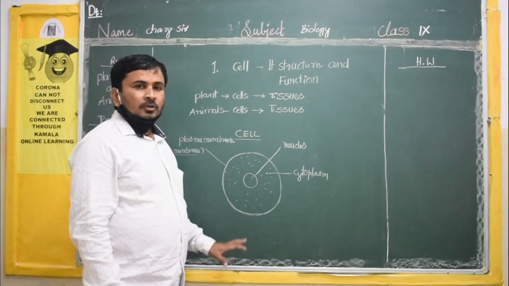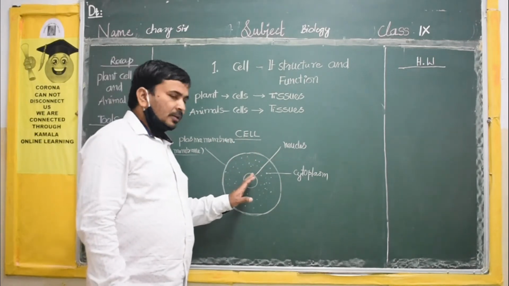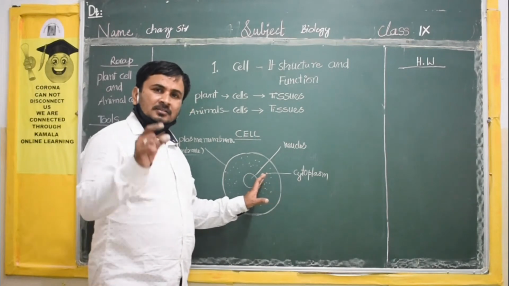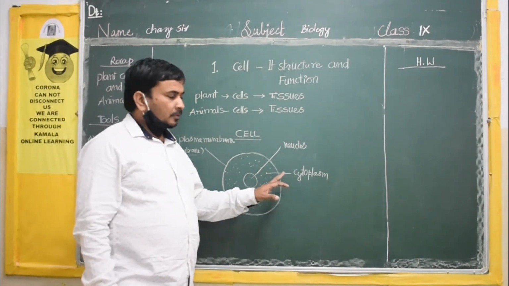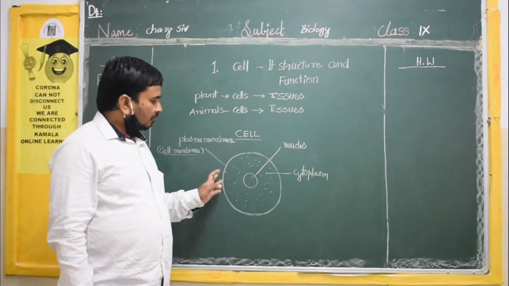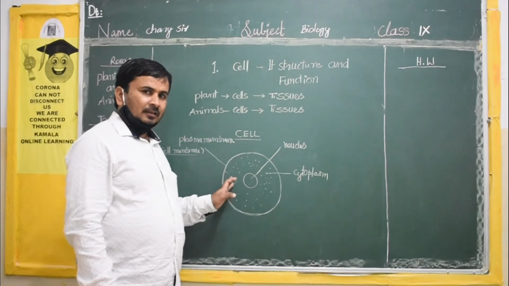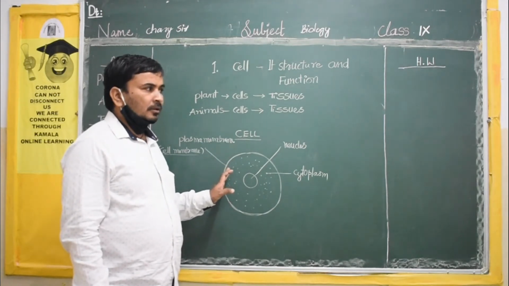You must remember: inside the cell, the nucleus will be there. After the nucleus, a gel-like substance called cytoplasm. After that, one layer covers the total cell, called the plasma membrane.